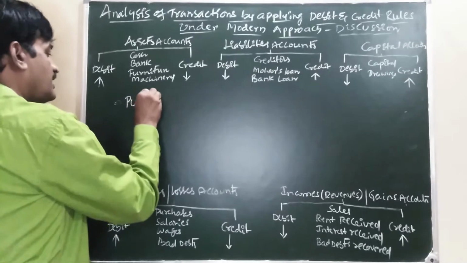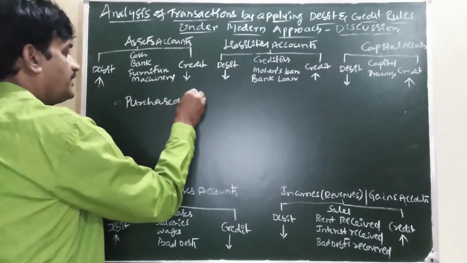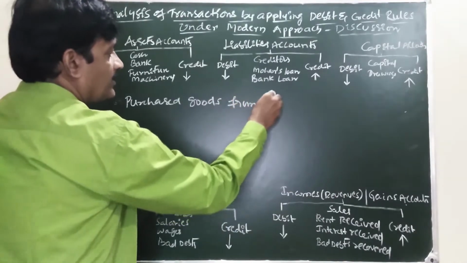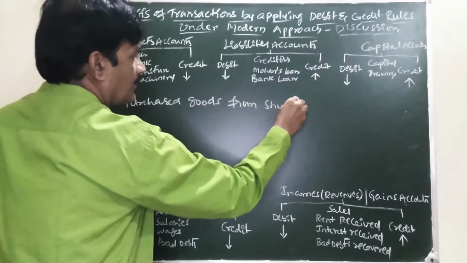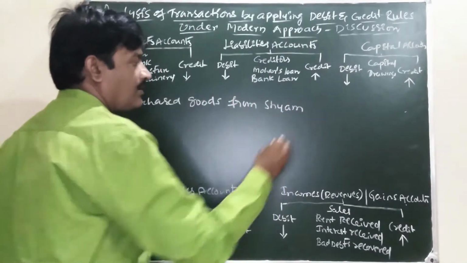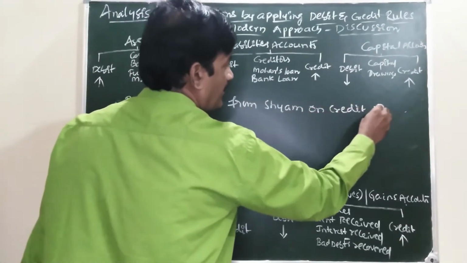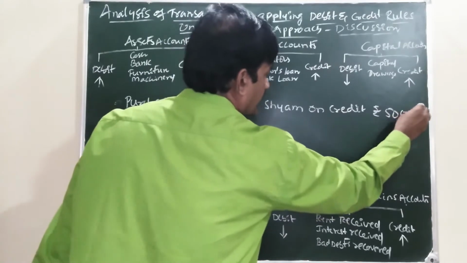Next one: purchased goods from Shyam on credit, rupees 50,000.